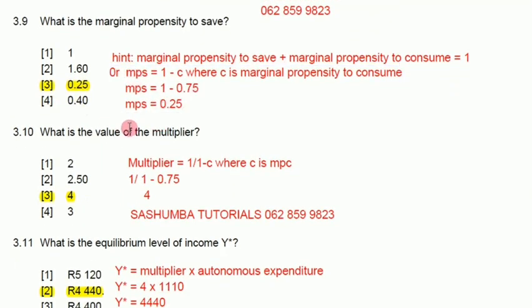Okay, what is the value of the multiplier? The multiplier is easy to calculate. You just say 1 over 1 minus marginal propensity to consume, then you get 4. Because it's just 1 over 1 minus C. That's the formula. Then you just have to substitute C, the marginal propensity to consume, and you will get 4. So that's the answer.